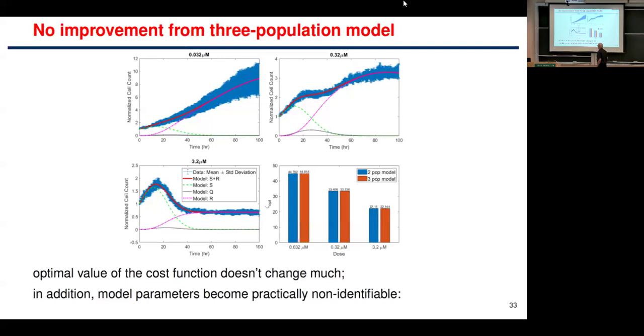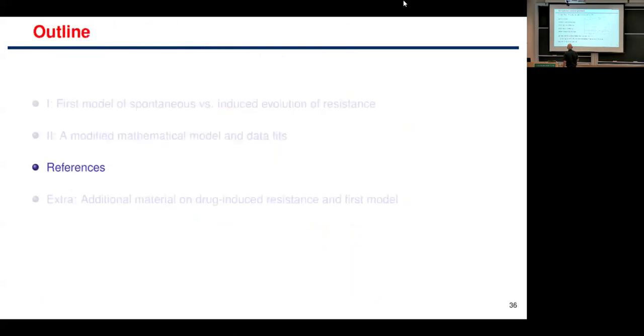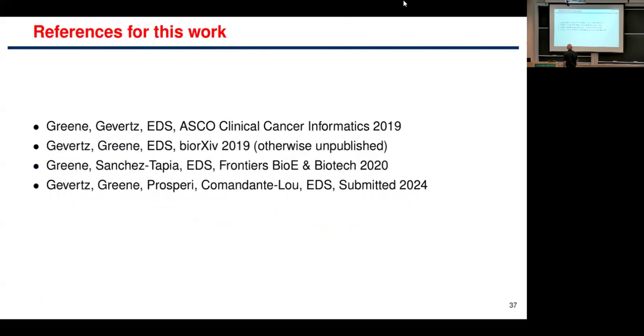And what's interesting, and I know Jana loves this, is the next slide. You asked me to add the slide, and I did. We see that we get huge non-identifiability of parameters. While before we had very tight parameter distributions, now we have parameters that could be all over the place and still give you the same result, which means that this model is not a very good model from a mathematical point of view. And for optimal control therapy, I don't have time to go through that.